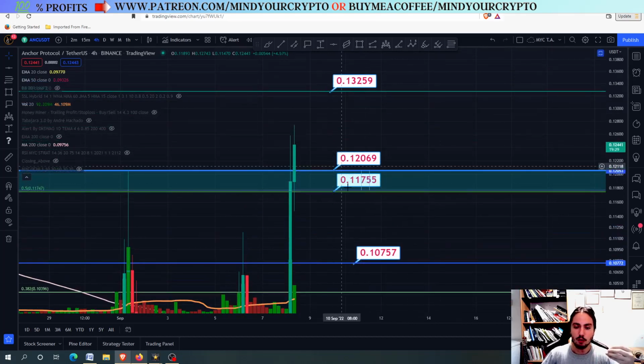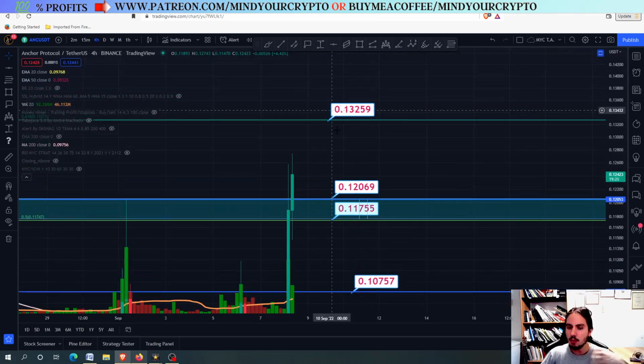Now the case right here is that we are about to close maybe above the 0.12 to 0.75. Now if we close above these targets in the 4-hour frame, then we can move to the 0.13259. This is the next target that we are going to go to. However, we need to close above these lines right here.